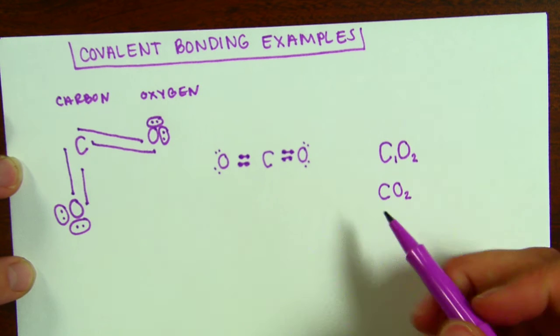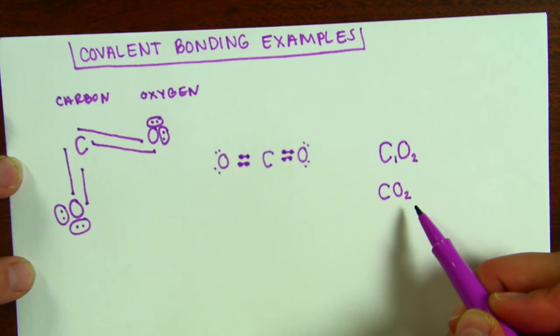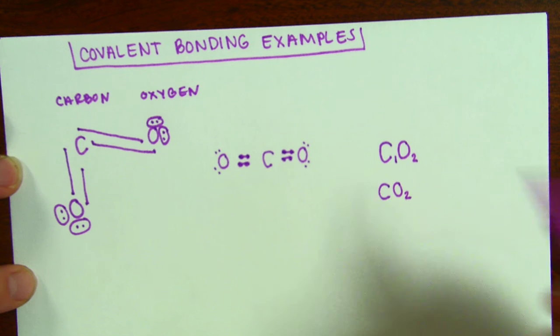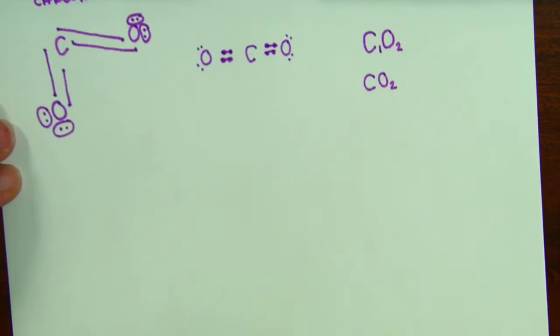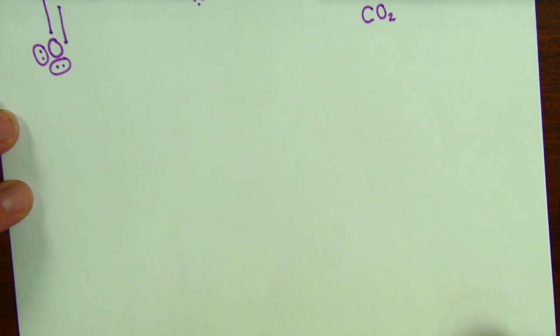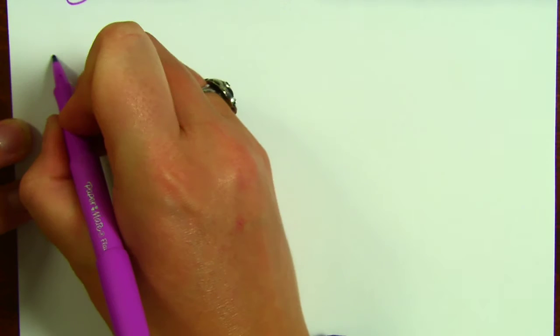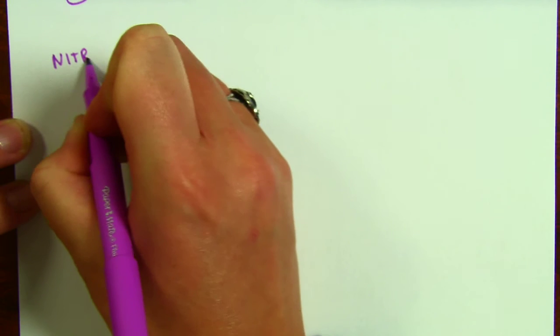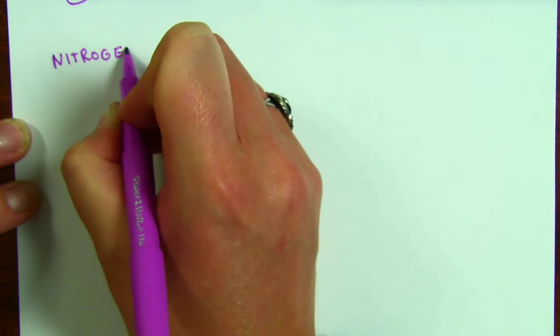That tells me that there's one carbon atom and two oxygen atoms in that compound. Let's try another example. Let's try to bond together nitrogen and fluorine. So I'm going to write the names out first. Nitrogen and fluorine.